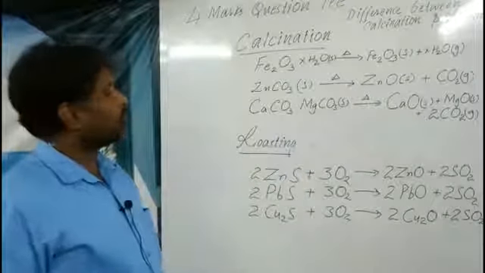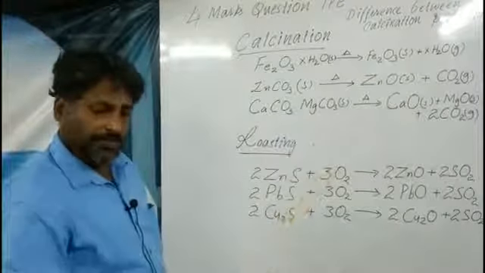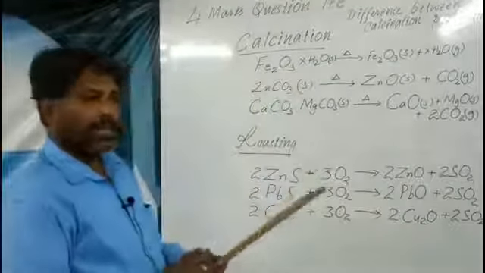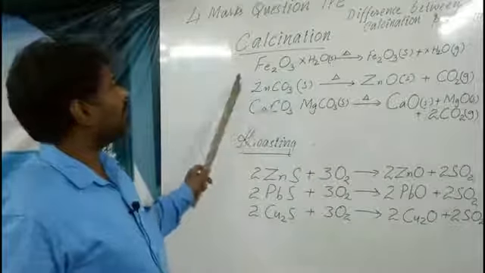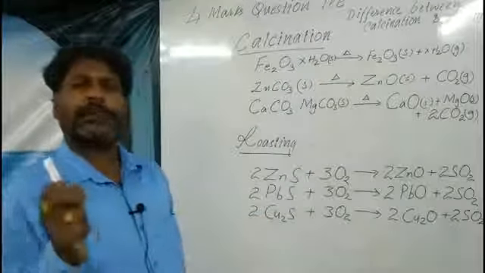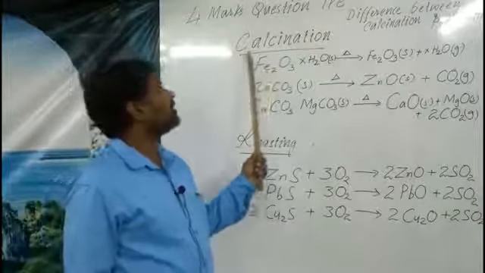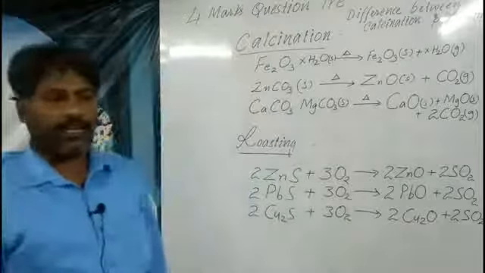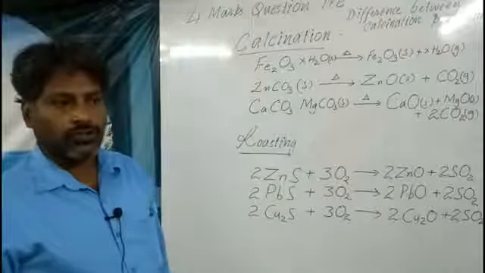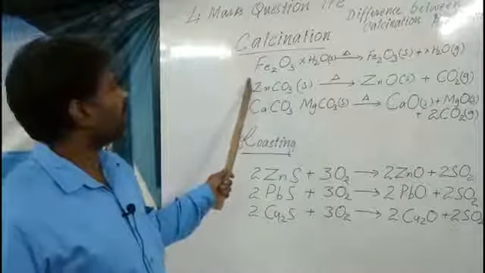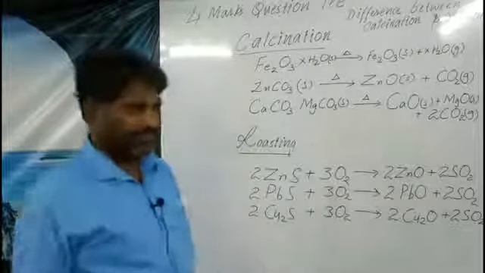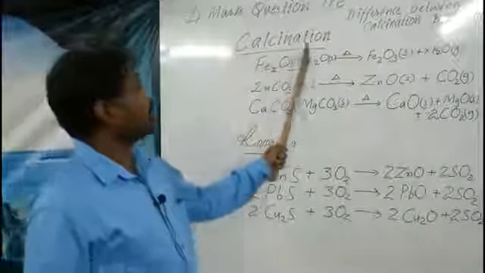For this purpose, 2 processes are there. The first one is calcination. Calcination is a process in which the ore of a particular metal is heated to the highest temperature without any oxygen, or with a very limited supply of oxygen. Such a process is called calcination.